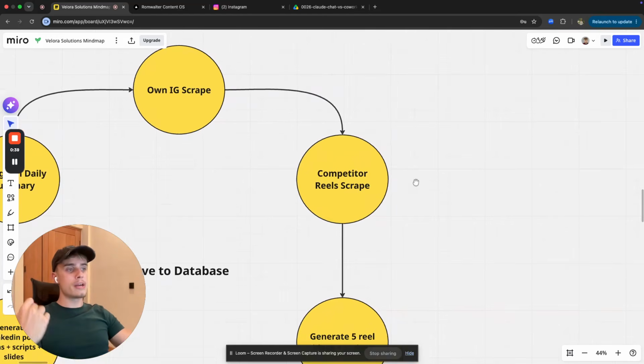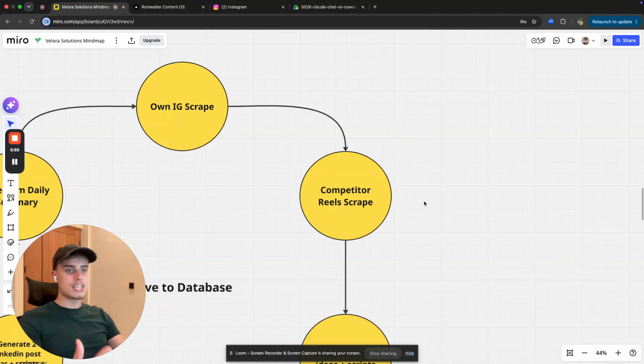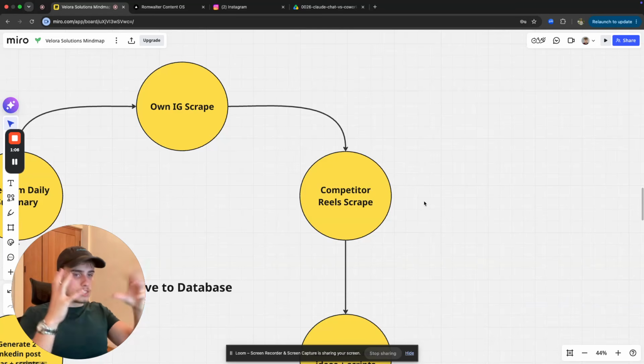Okay, next thing, the competitor reels scrape. Within this kind of process, it's gonna take a look at 15 to 20 of your competitors in your niche that are making the same content as you are making, and it's gonna scrape off every single reel that they've posted within the last 72 hours above a specific threshold. Let's say it gained 20,000 views, that specific video. It's gonna scrape it off, just break it down, just all the specific metrics, break down the specific piece of content and put them into the database as well.